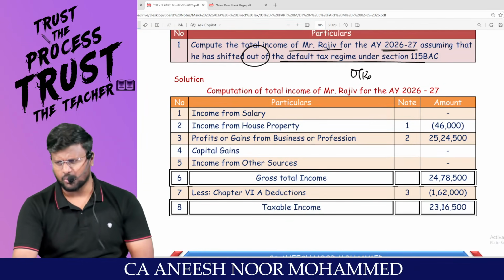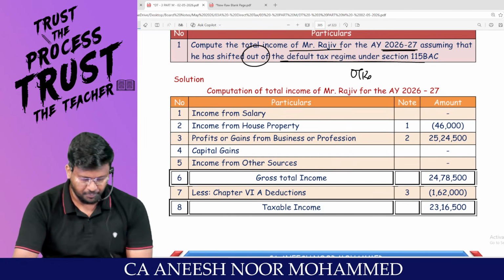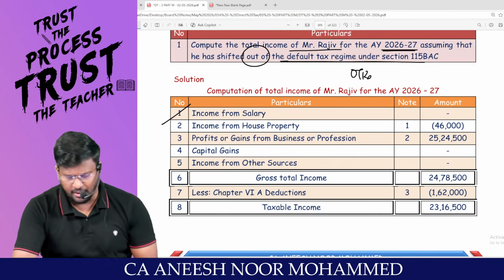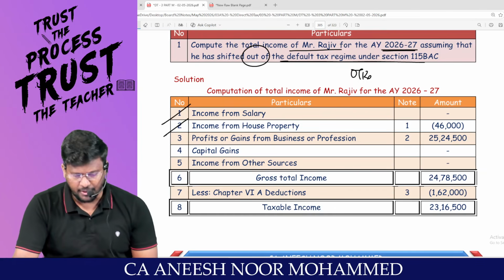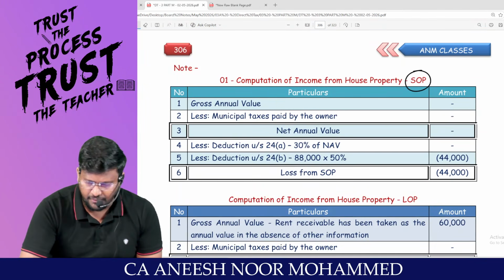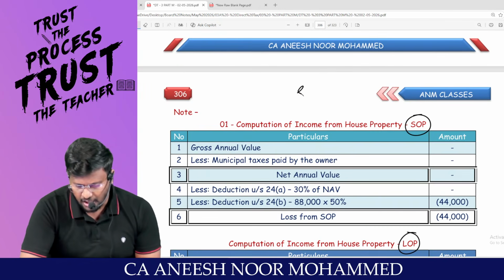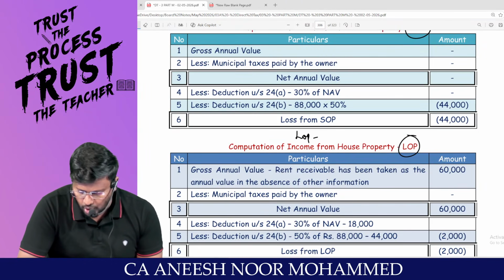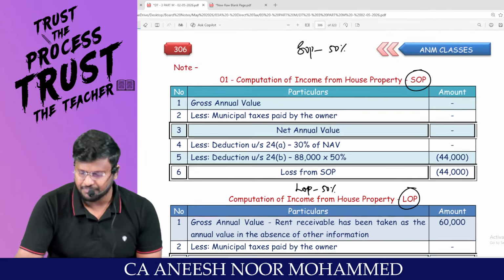Easy question, normal question, but here and there you should be careful. Come on, income from salary. Is there any salary implication? No. Put a dash. Income from house property. We are supposed to compute income from house property. Actually, the house property has two parts: self-occupied property 50% and let out property also 50%. Am I right, sir?